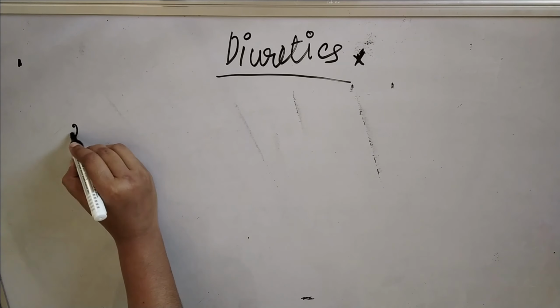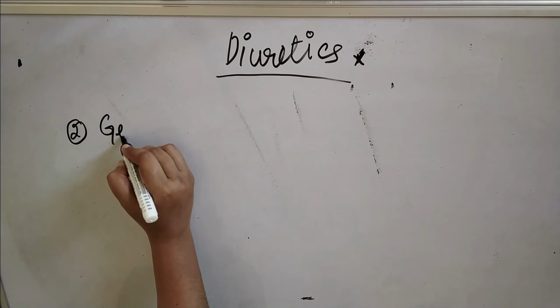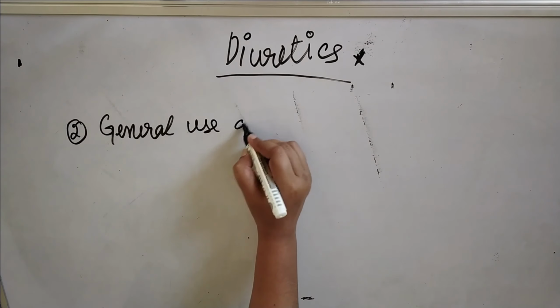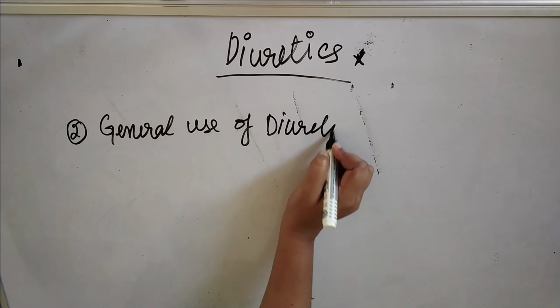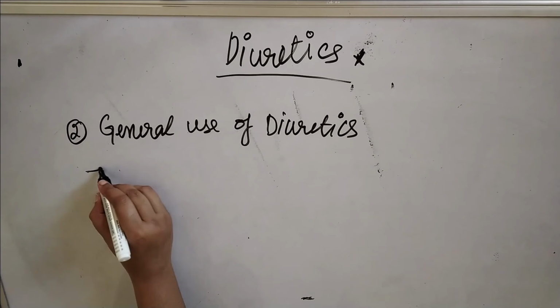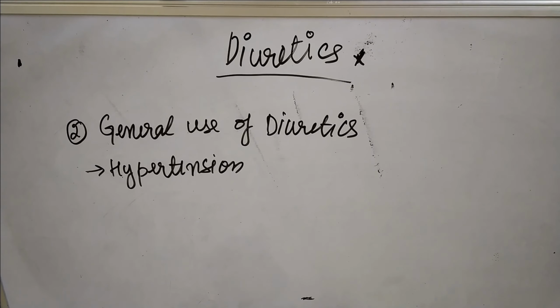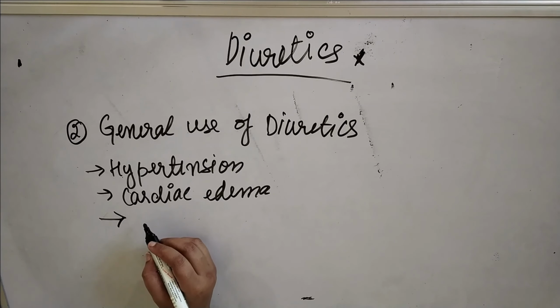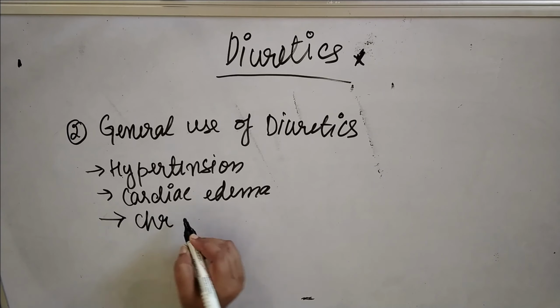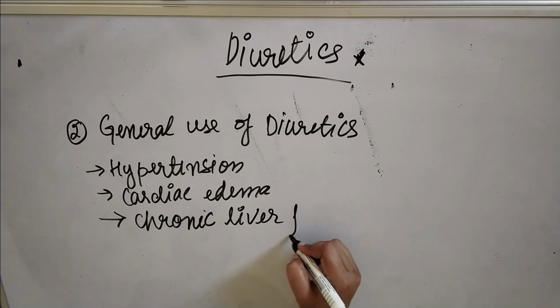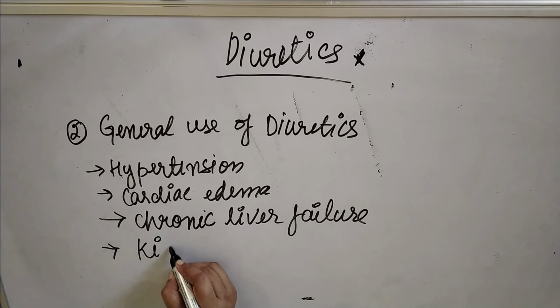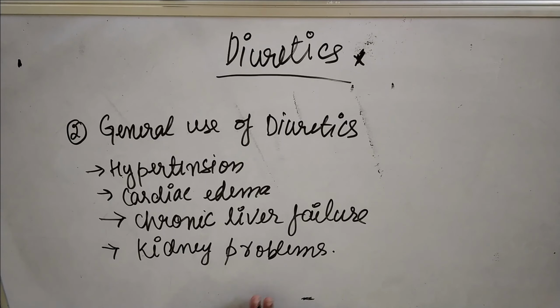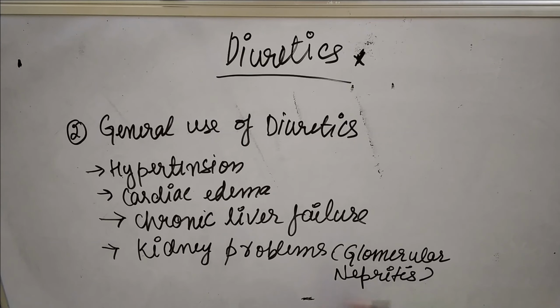Next, the second component is the general use of diuretics. Why were these diuretics used? In case of hypertension, we use diuretics. In case of cardiac edema, chronic liver failure, kidney problems or accumulation of water inside the kidney, in all these cases we generally use diuretics.